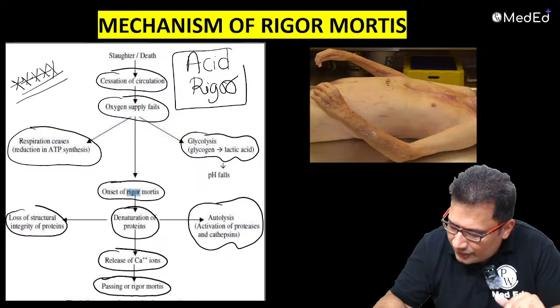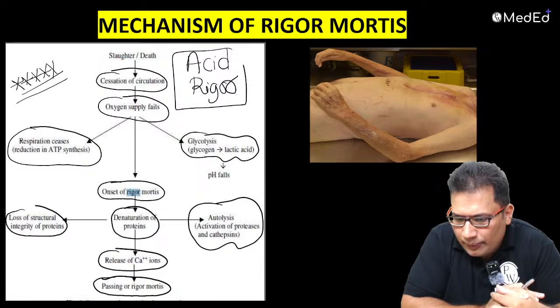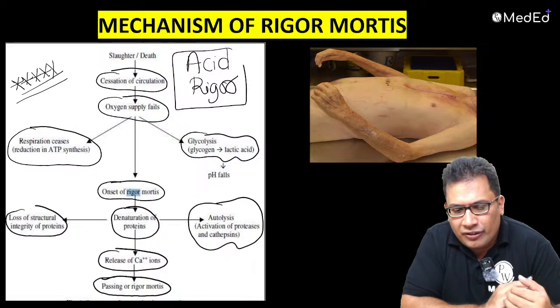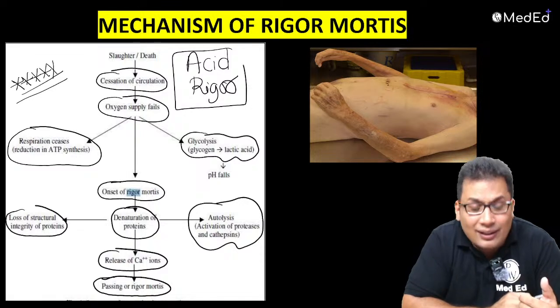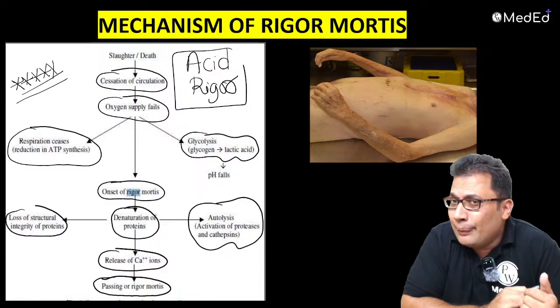Yes guys, have you understood? Arshad, R, Surya, mechanism. I'll repeat again. After death, oxygen supply fails. Because of failure of oxygen entry into the cell, respiration stops. Cellular respiration stops. No ATP synthesis.